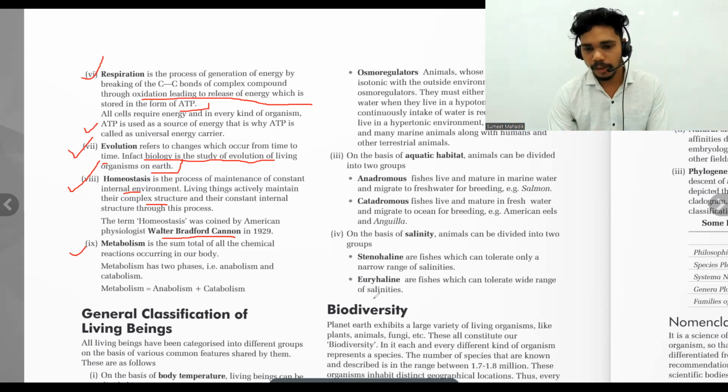So we are talking about all the characteristics of the living cell. I hope we understood all the things over there, right? So what did we talk about? We talked about the characteristics of living organisms. We talked about growth, we talked about respiration, we talked about almost everything, right? Yes or no? So these are the characteristics. I hope you understood that.